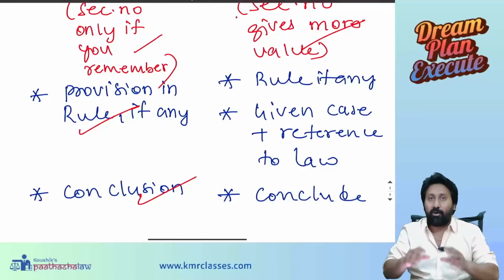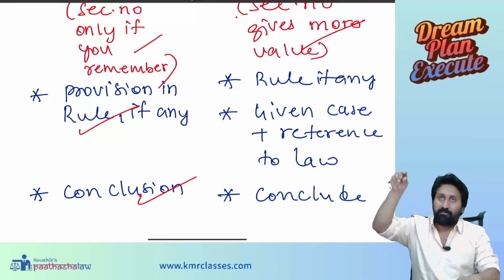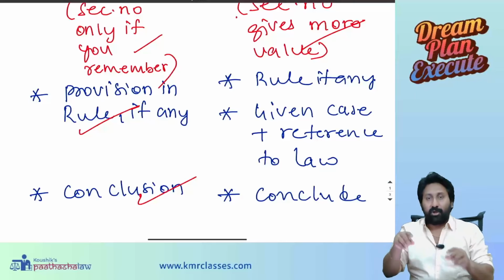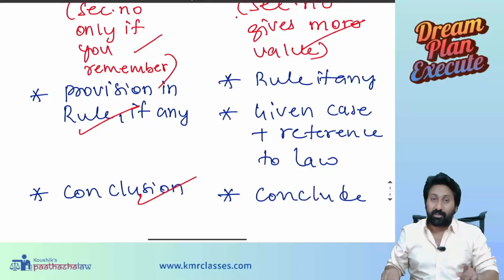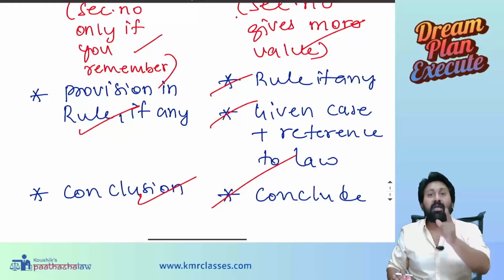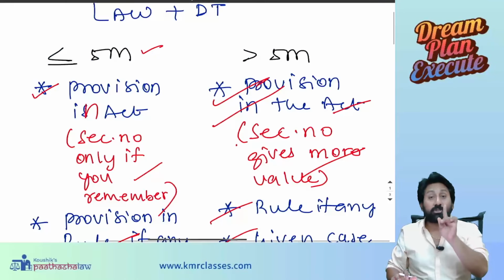Here you need to write down, in the given case, Mr. A has done so and so. As per the provisions of law, this is what he has to do. So like that you need to write. Finally, write a conclusion in 1-2 lines only. So that's how you need to present your answer if it is a 6 marks or 7 marks or 8 marks question. First point you need to remember is, don't write facts of the case.